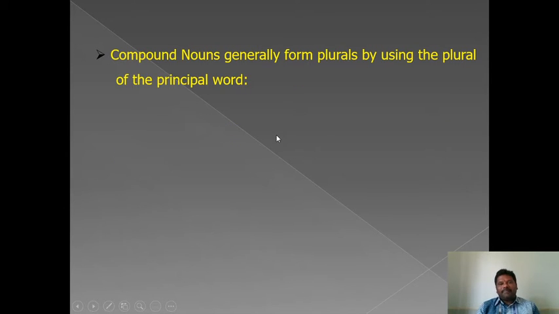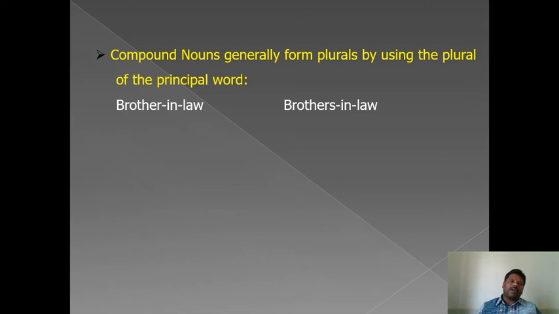Compound nouns generally form plurals by using the plural of a principal word. Principal word is nothing but its root word. The main word of something is known as a principal word. What is a compound noun? Compound nouns are the combination of two or more independent words. The words will be separated by using a hyphen.